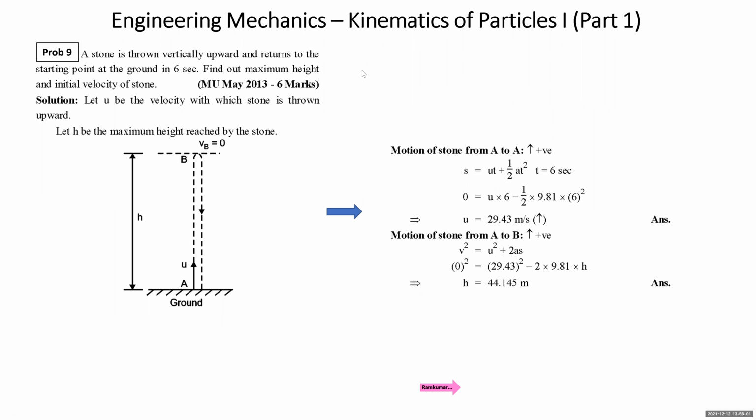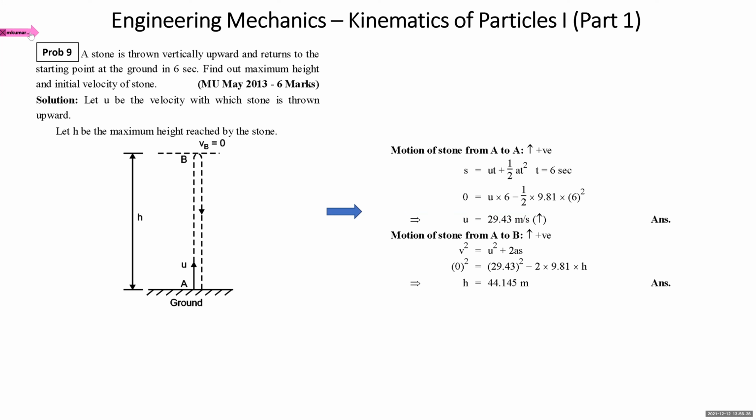Okay, students, we are ready to move to the next sum. I've taken a sufficient number of problems in my lecture so that the concept should be clear. The mistakes you have made at previous levels should not be repeated in this type of sum. You should understand that s is the displacement. As long as the particle is moving in the same direction, displacement and distance will be the same. Displacement and distance will be different only when the particle has retraced the path. Already the particle has retraced the path. In this problem, we'll start understanding.